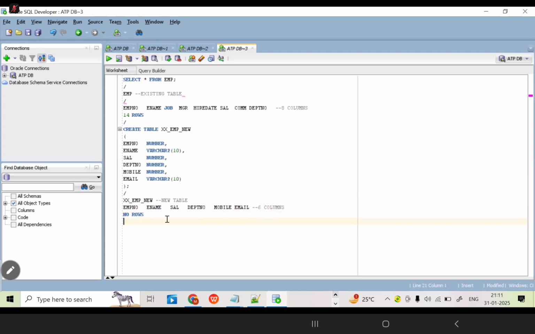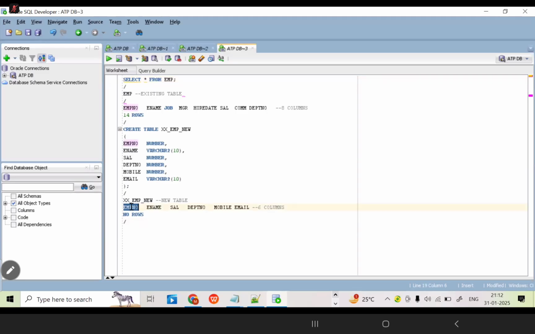Now, what is my requirement? All of you understood the requirement. Whatever data is present in the existing table, 14 records, I am able to store as a new table. But how many columns of data are we able to store into the new table as per this requirement? How many columns are matching between the existing and new table? 4 only. Correct or not?